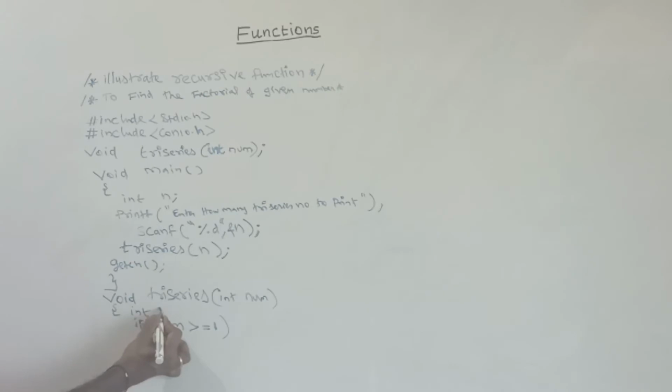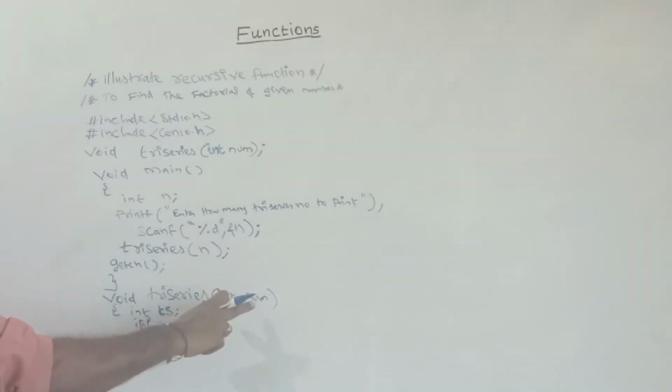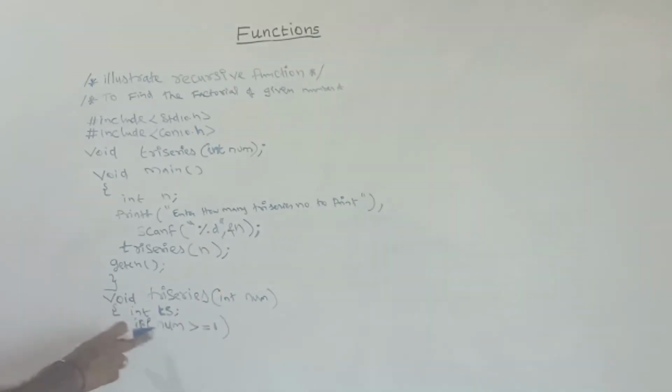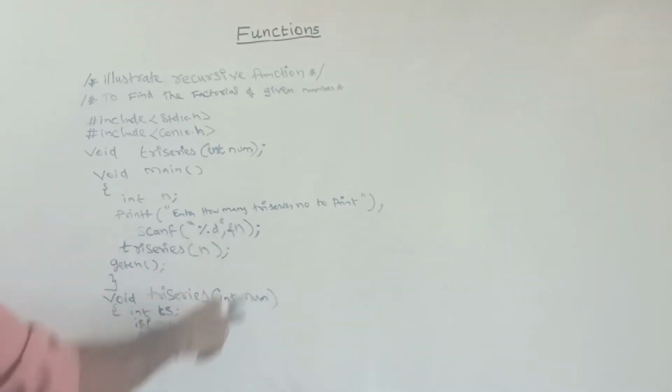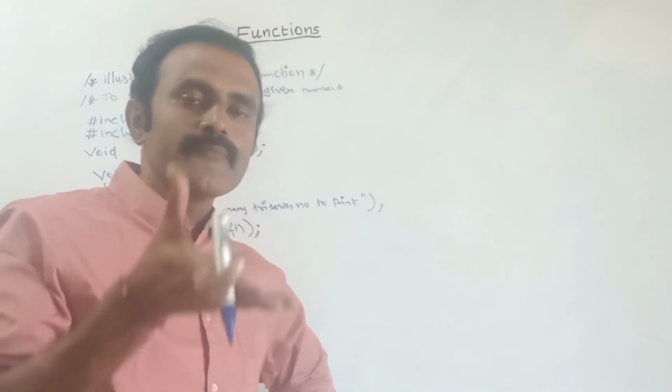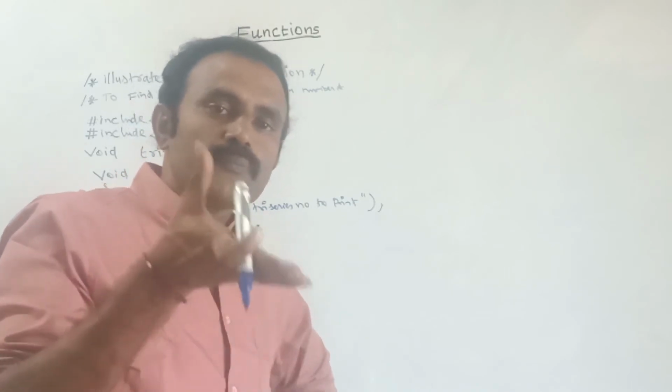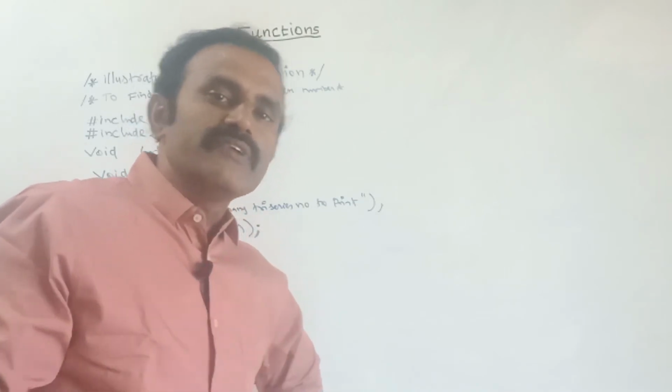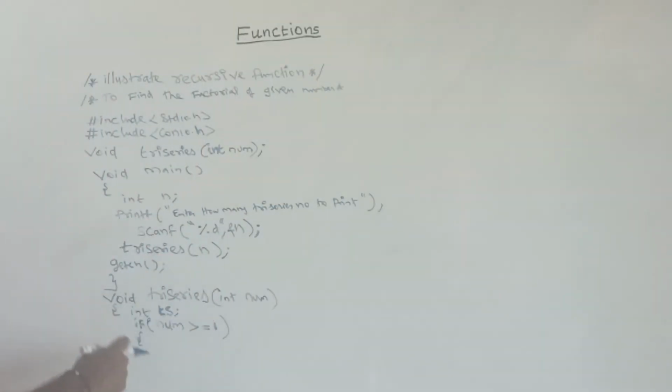By using this if condition, if the passed argument value is greater than or equal to 1, then we need to print the value. Otherwise, for 0 or lesser than 0, we need not print.